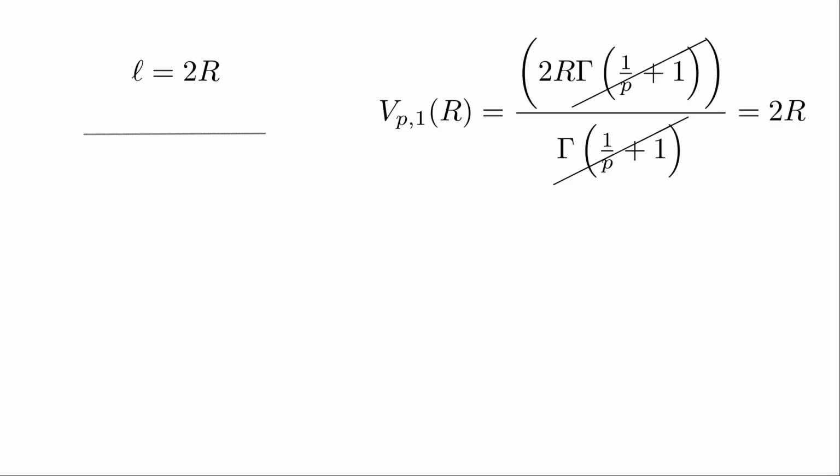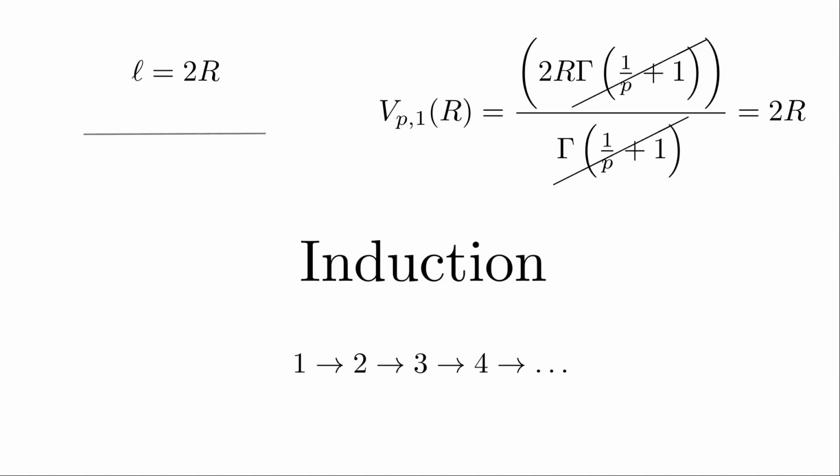We can then use a technique called induction. We suppose the formula is valid for some dimension d, and we show that this implies it must be valid in dimension d plus 1. It becomes then just like dominoes. If it works for one dimension, it must work for 2, then 3, 4, and so on. We'll need to use some calculus for this.